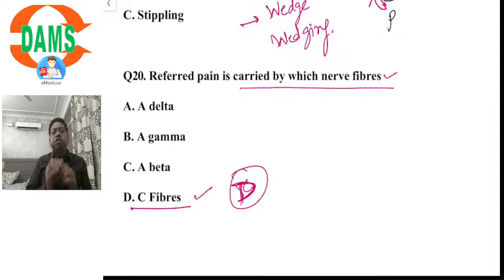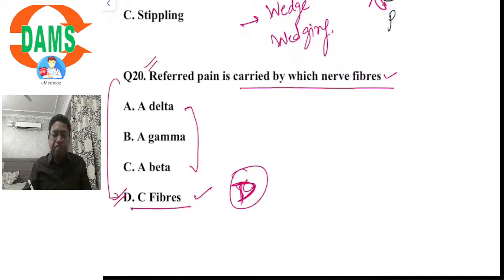So, whenever there is tissue injury, a true form of deep-seated tissue injury, this pain would be referred through C fibers. Two types of sensory fibers you have to remember: the A fibers and the C fibers. A fibers cause short and sharp pain. C fibers cause dull throbbing and longer lasting pain. So referred pain is carried by the C fibers. Option D would be the answer.